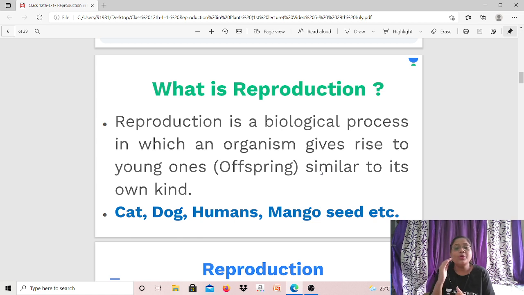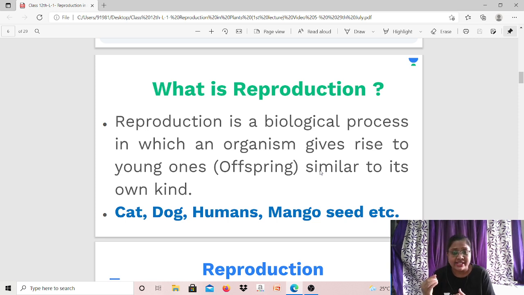First of all, what do you mean by reproduction? So reproduction is a biological process. Now what is a biological process? See, there are so many life processes which take place inside our body or inside the body of a living organism. In fact, because of these life processes, we are alive, right? So reproduction is one amongst them. What are the other life processes? For example, nutrition, circulation, digestion, absorption, excretion, right? And likewise, reproduction is one of the life processes. So it is also known as a biological process.